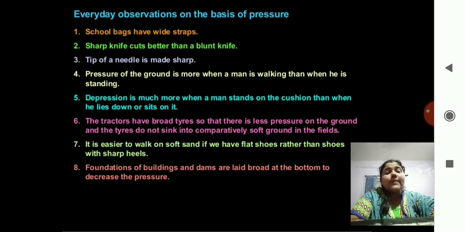Foundations of buildings and dams are laid broad at the bottom to decrease the pressure. When you go into a parking area, you can see the pillars are very broad. The foundations of buildings are very broad, so that when there are many stories in a building, the pressure exerted on that foundation is less.